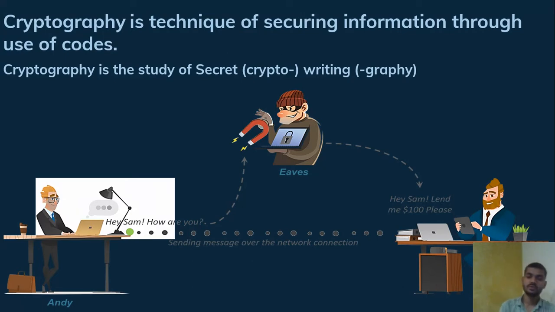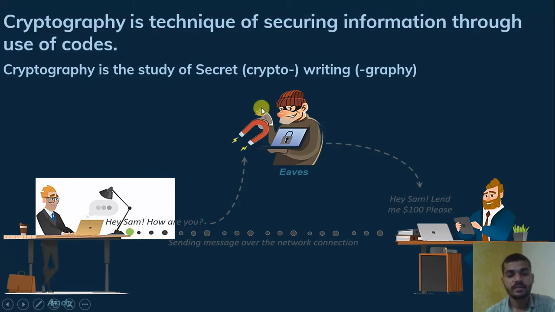Cryptography is also used to maintain the CIA triad model, where confidentiality, integrity and availability are maintained by the use of cryptography. We will see further how it is used. First thing, remember, this is the technique where you secure your information through the use of codes.